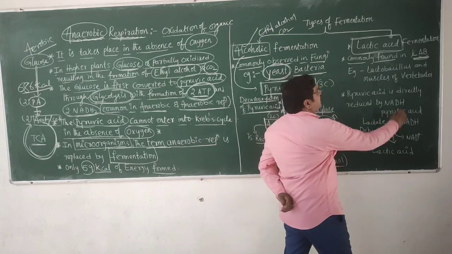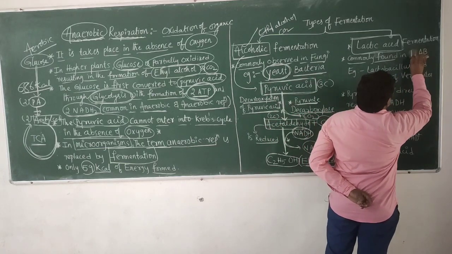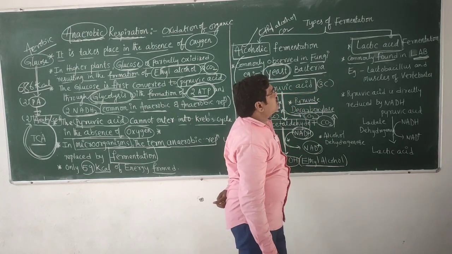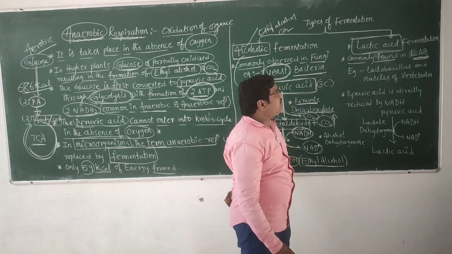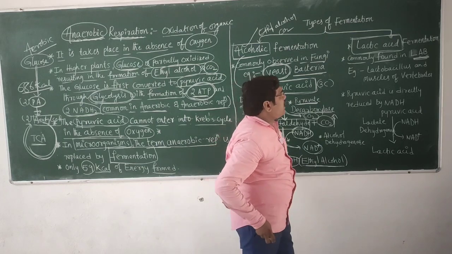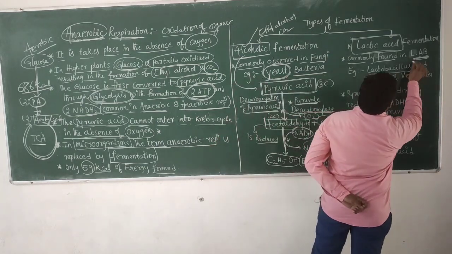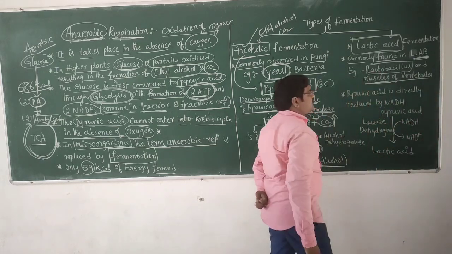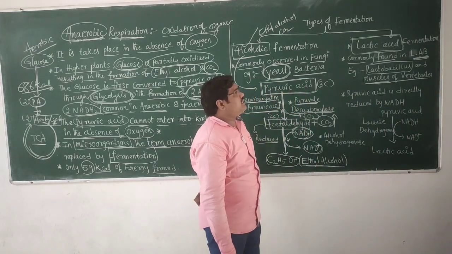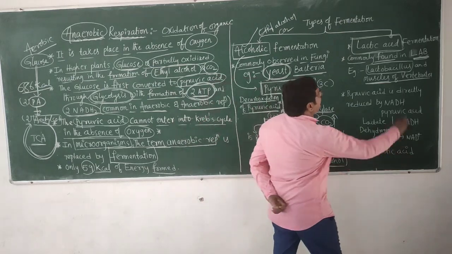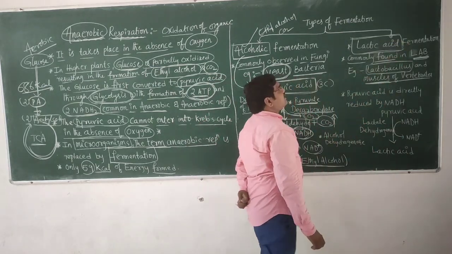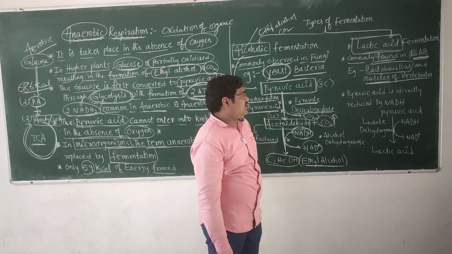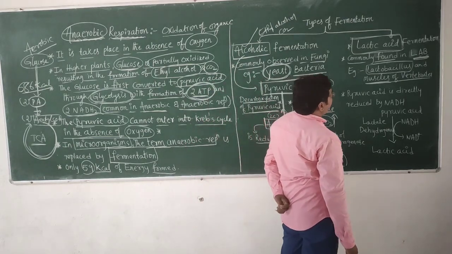It is commonly found in lactic acid bacteria, for example Lactobacillus, and in some muscles of vertebrates. In some muscles of vertebrates, lactic acid is formed during lactic acid fermentation in the absence of oxygen.